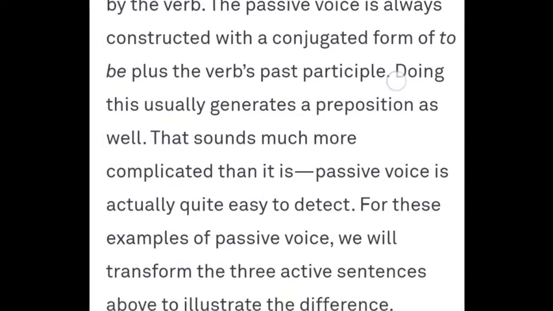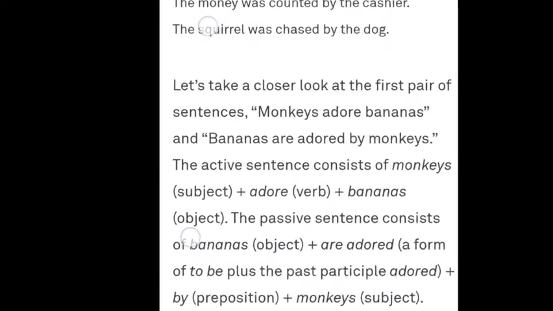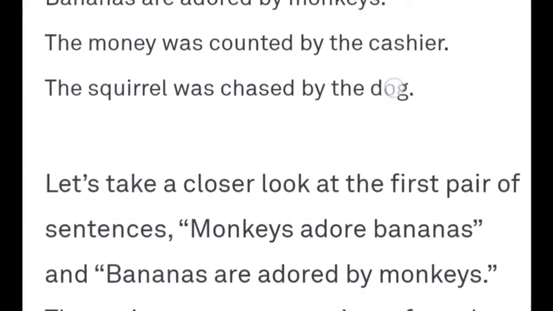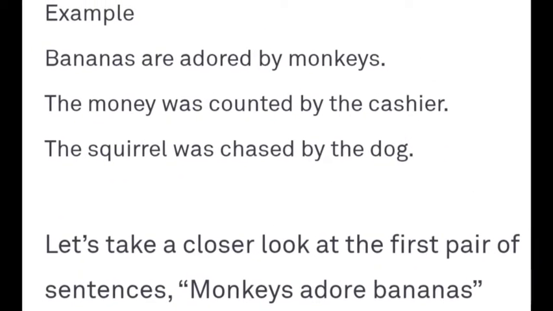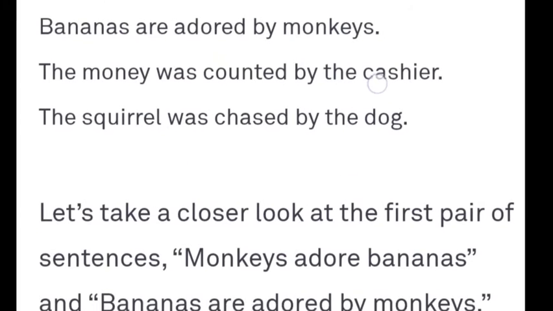For example, see, the bananas are adored by monkeys. Okay, here monkeys are the subject, but the action, the verb adore, is describing the object. Bananas are adored by monkeys. Monkeys are not adoring the bananas, but bananas are being adored by monkeys.